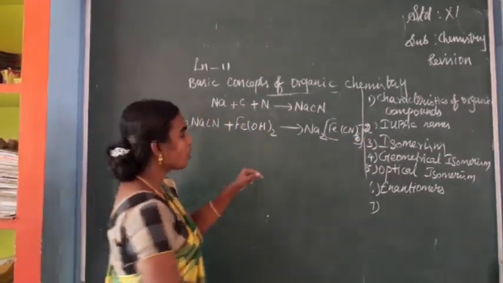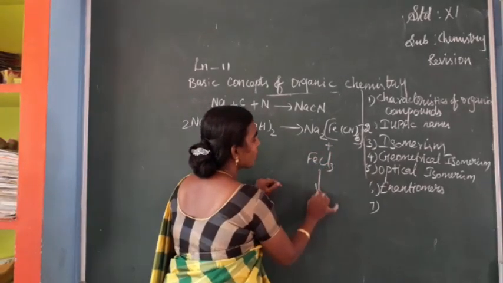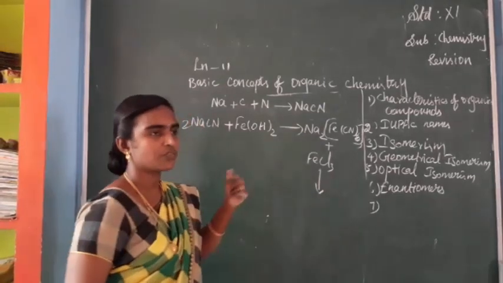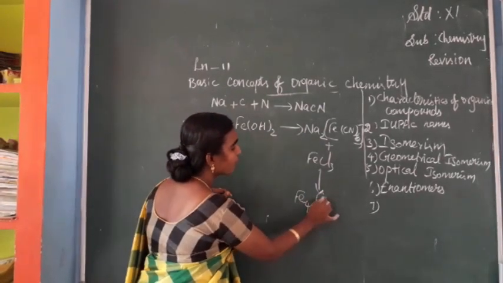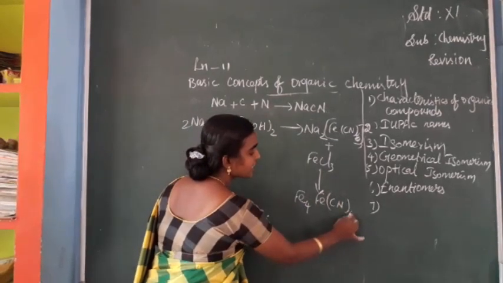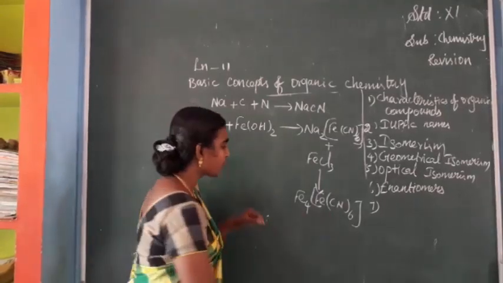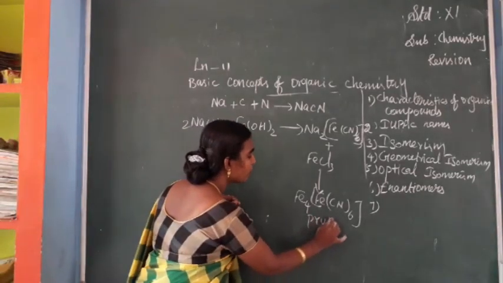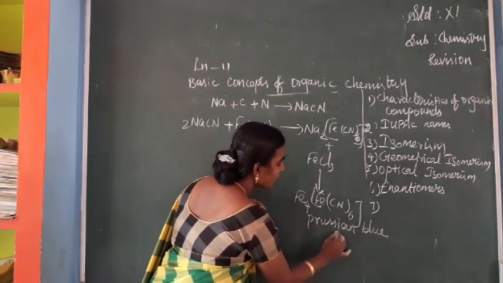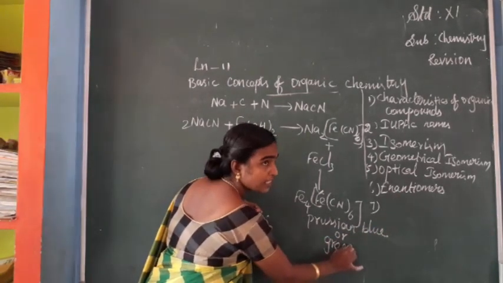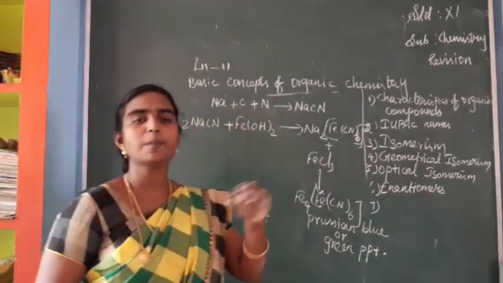This sodium ferrocyanide is again treated with hydrochloric acid and ferric ion, that is ferric chloride. It forms Fe4[Fe(CN)6]3, that is ferric ferrocyanide. The color of this ferric ferrocyanide is a Prussian blue or green precipitate. From this color you can identify that nitrogen is present in that compound.